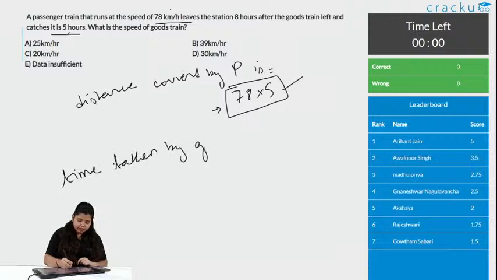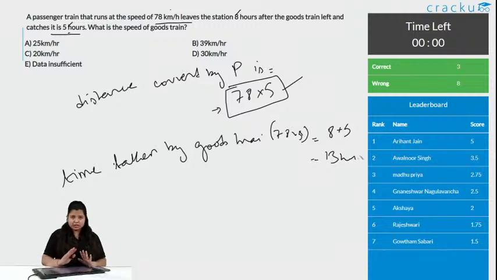Time taken by the goods train to travel 78 into 5 kilometers is equal to 8 plus 5. So it is 8 plus 5, it is 13 hours. Am I clear till here? And what is this? 5 8s are 40, 0 here, 35, 39. When you multiply, you get this distance in kilometers.